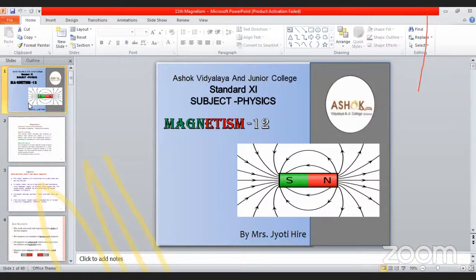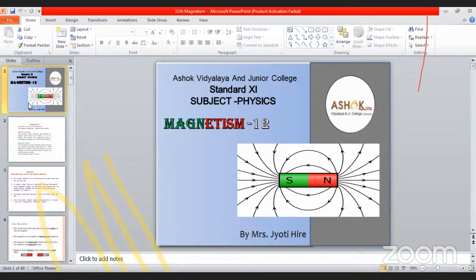These are the examples. And the last article of this chapter is earth magnetism. What is earth magnetism? In geography, you have learned that earth is nothing but a big magnet. It is common experience that a bar magnet or a magnetic needle suspended freely in air always aligns itself along the geographic NS direction.